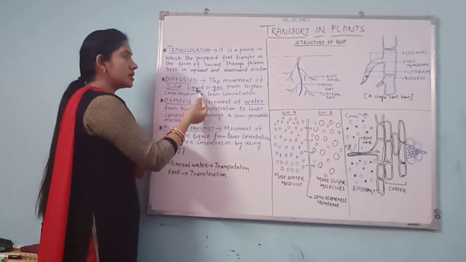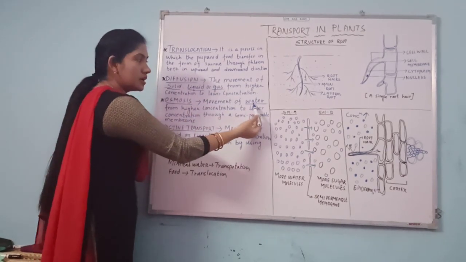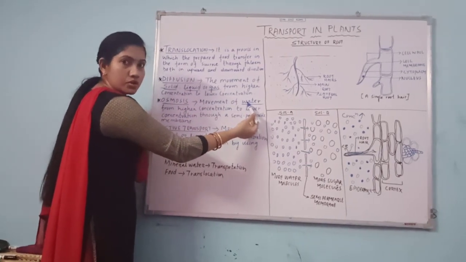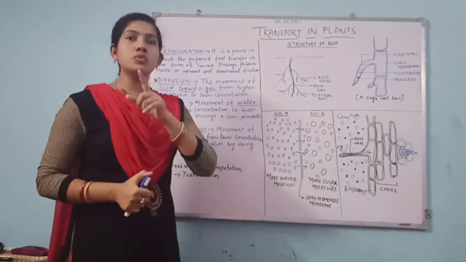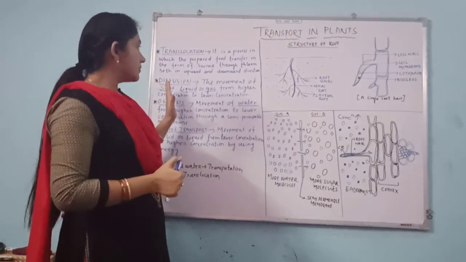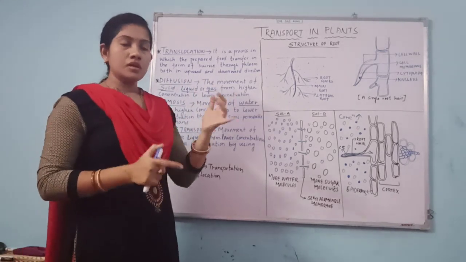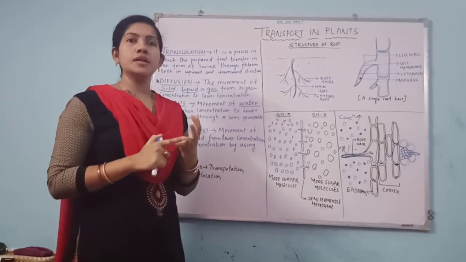Remember this: solid, liquid or gas. Here I have underlined only water. Osmosis takes place only for water, but diffusion takes place for solid, liquid and gas.